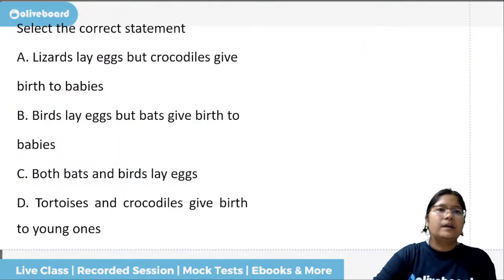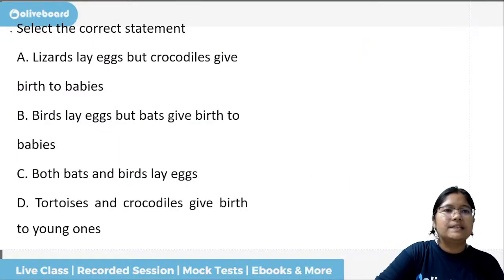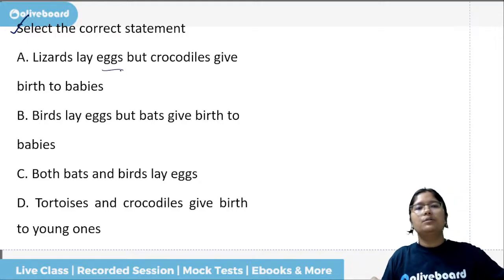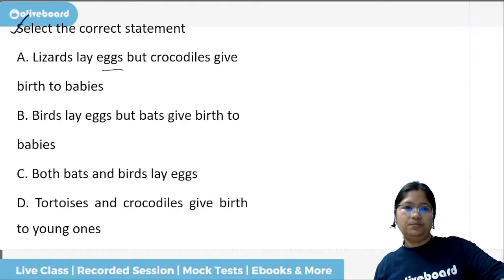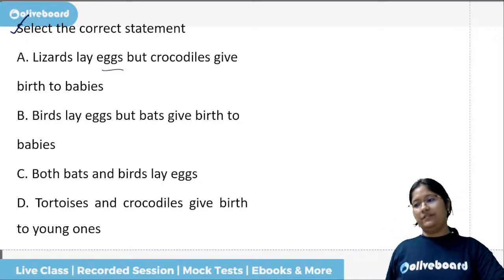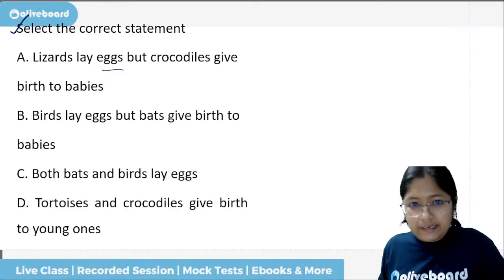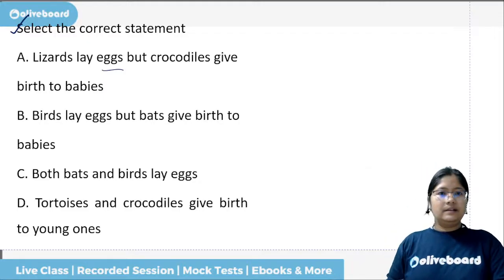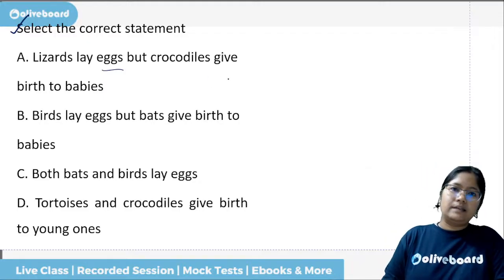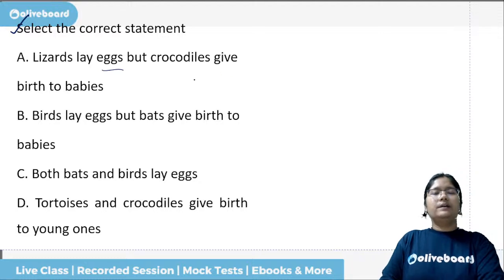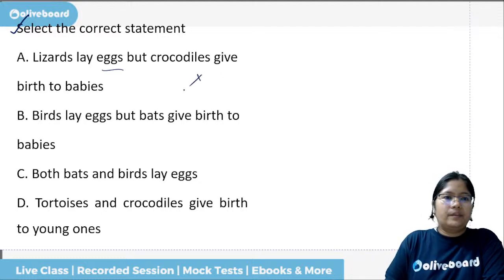All right. Let us look at the next question. Select the correct statement. Lizards lay eggs, but crocodiles give birth to baby. Crocodiles also give eggs. They are also nothing but reptiles category only, no? So they are also giving eggs.